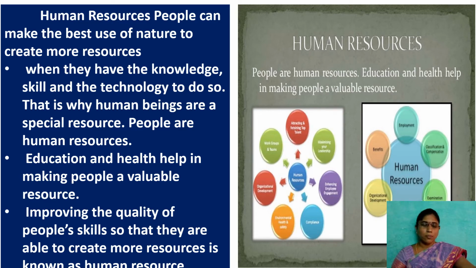We get more benefit when they have knowledge, skill, and technology. We need knowledge of how to do a work, we need the skill, and at the same time we have to know how to use the technology to do a work in a proper way to get better output. That is why human beings are a special resource.